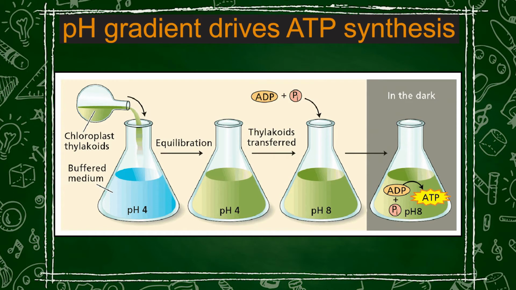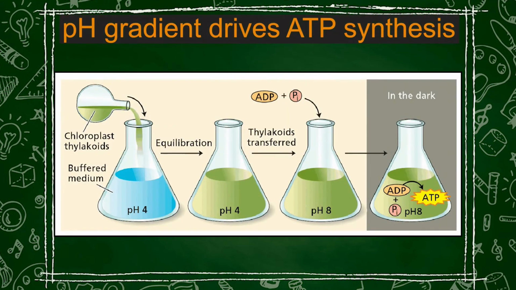Hence, there is a change from pH 4 to pH 8. Now, what happened? This chloroplast culture was incubated in the dark. When it was incubated in the dark and there is a pH difference, that is pH 4 inside and pH 8 outside, it produced ATP in the absence of light, and this is how photophosphorylation works within the plants. So, light is only inducing an electron flow.